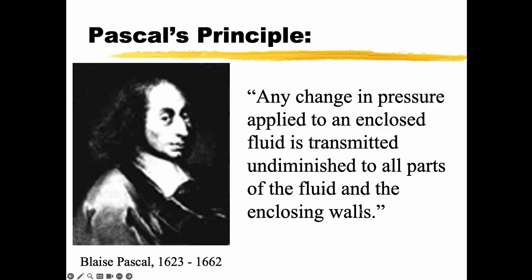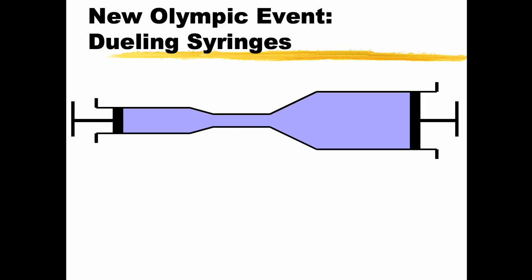It's transferred equally everywhere. So imagine you have a balloon full of water in your hands. That's an enclosed fluid. If you squeeze on the outside of that balloon, that pressure's transferred equally everywhere, and you know that the balloon bulges all over the place, because that pressure that you're applying with your hand is applied everywhere inside the fluid, okay? So here we go. So what does this lead us to?